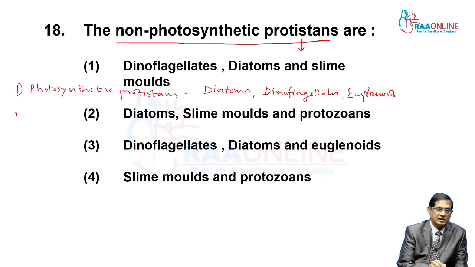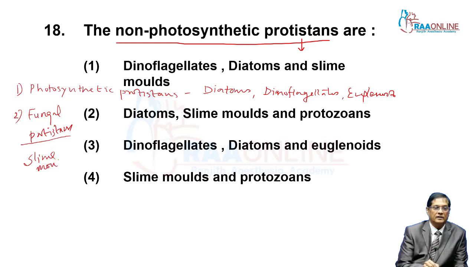Second is fungal protists. They are heterotrophs and only slime molds are included. Fungal protists include slime molds only.